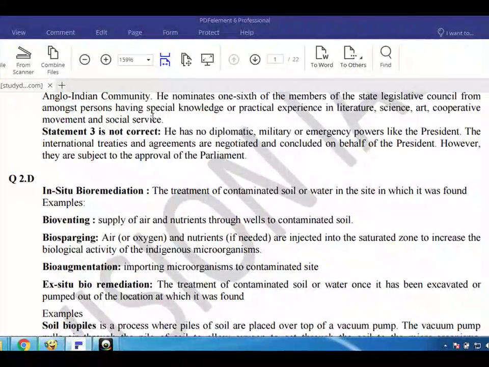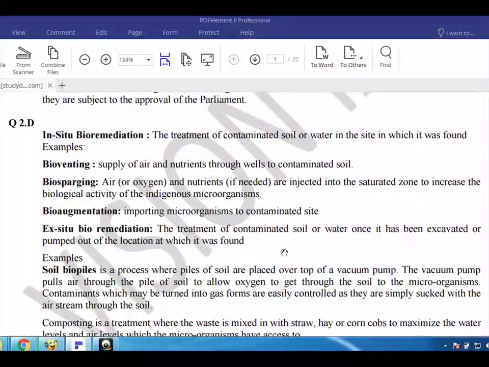Q2. E. In situ bioremediation is the treatment of contaminated soil or water in the site in which it was found. Examples: bioventing, supply of air and nutrients through wells to contaminated soil. Biosparging, air or oxygen and nutrients if needed are injected into the saturated zone to increase the biological activity of the indigenous microorganisms. Bioaugmentation, importing microorganisms to the contaminated site.